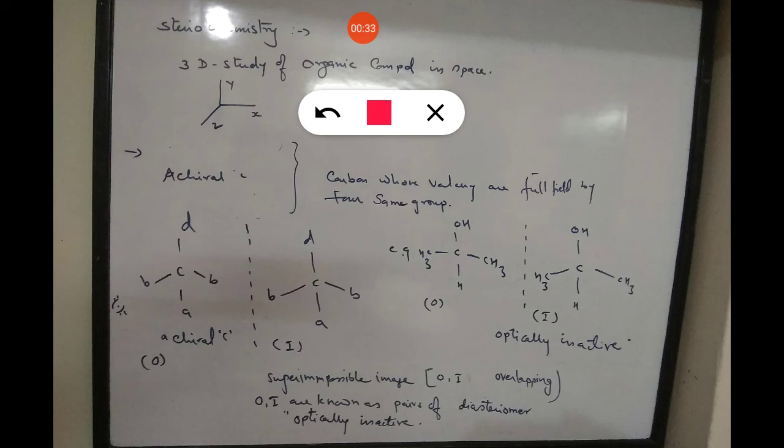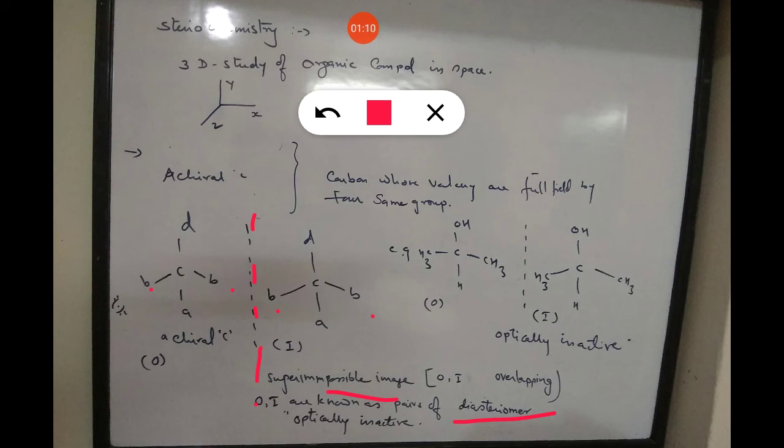So they are arranged in such a way that, as I have written here, B are on the same side, and I am writing a mirror in between these two objects. Now you will observe, when object and image overlap with each other, then it is said to be a superimposable mirror image. When object and image are superimposable, meaning they overlap with each other, they are known as diastereomer.